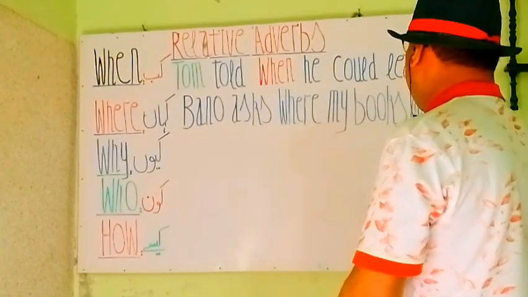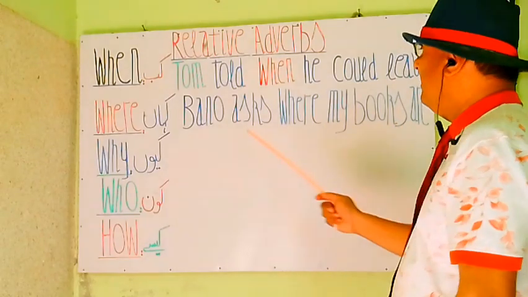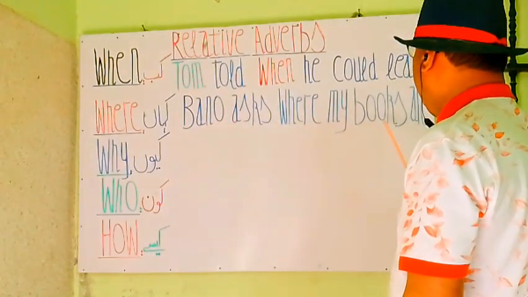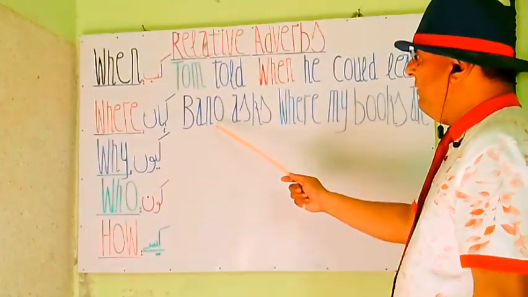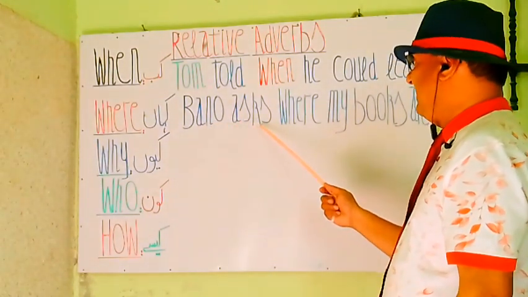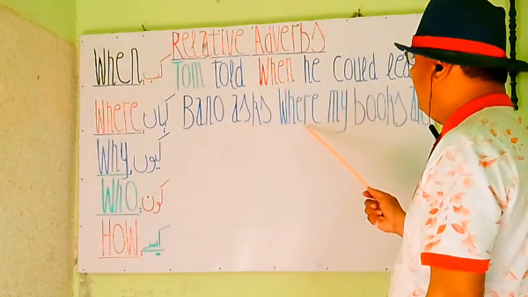Bano asks, where my books are. Bano पूछती है where my books are. मेरी किताबें कहाँ हैं? You see, my students, categorically, Bano is a noun and a subject in this statement. Ask is a principal verb, and Bano asks, Bano पूछती है where. Where means कहाँ.